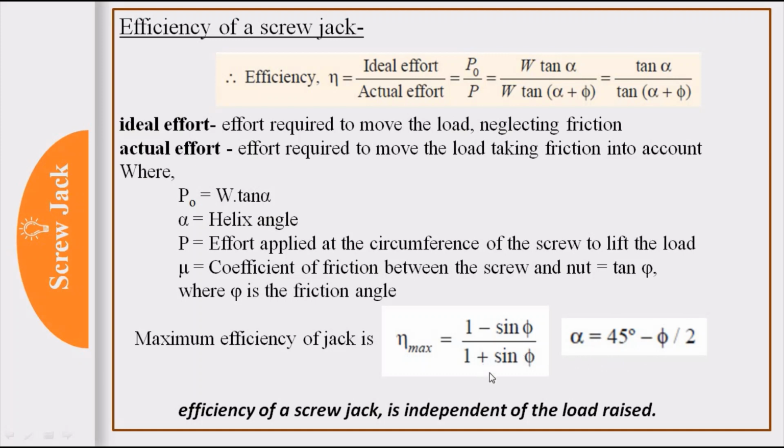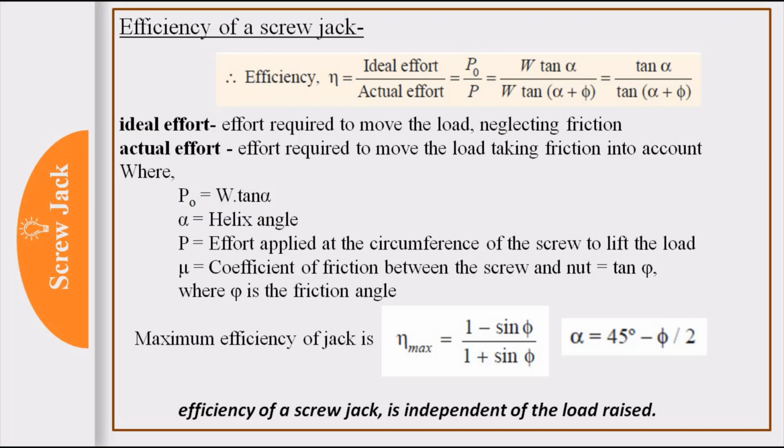Here phi is friction angle. These conditions may be asked in MCQ. What is maximum efficiency of jack, or the condition for maximum efficiency of jack, that is alpha is equal to 45 minus phi by 2. Okay. And one important note is efficiency of screw jack is independent of load raised.